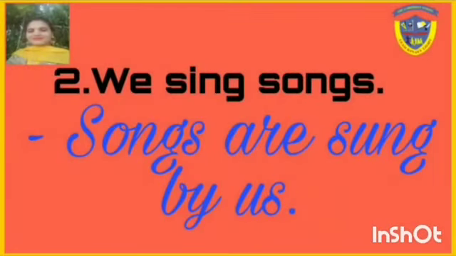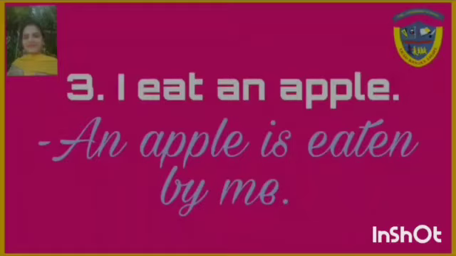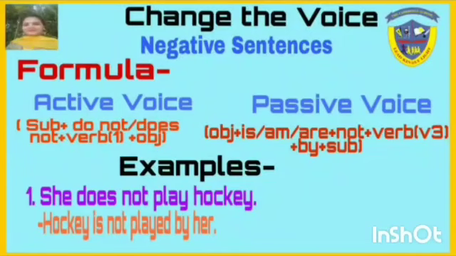Second one, we sing songs. Songs are, third form of sing is sing, sang, sung. Sung by, we will change into us. So we will write songs are sung by us. Third one, I eat an apple. An apple is eaten by me. Understood?